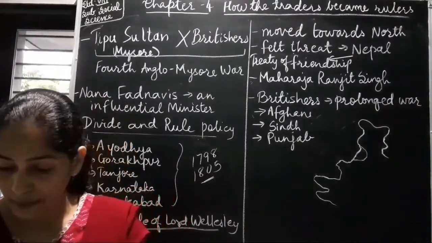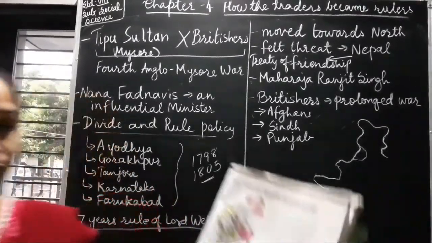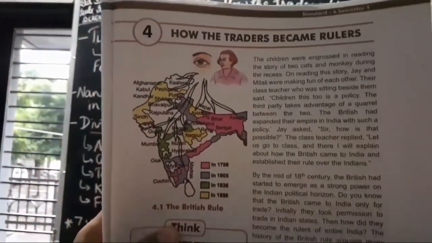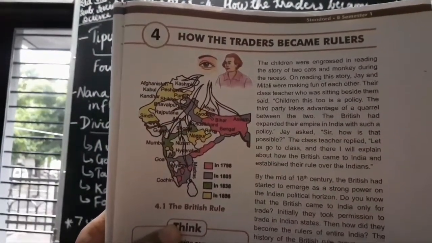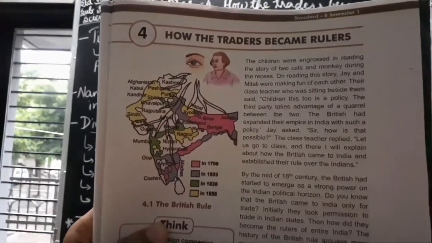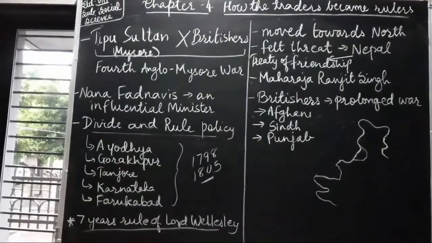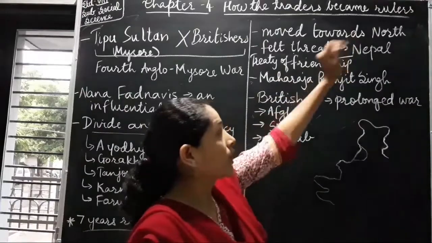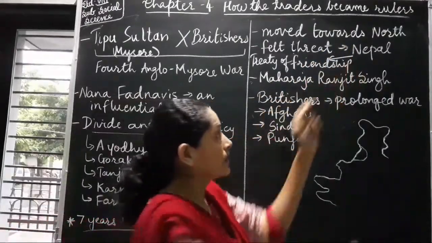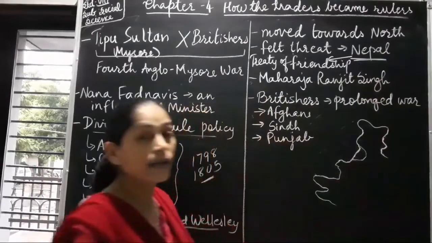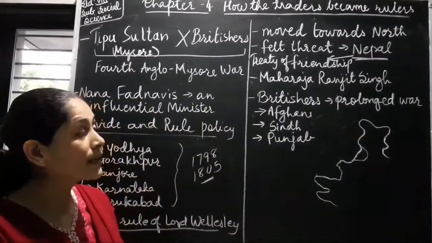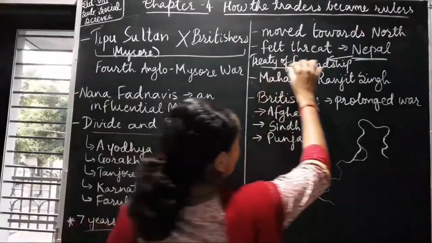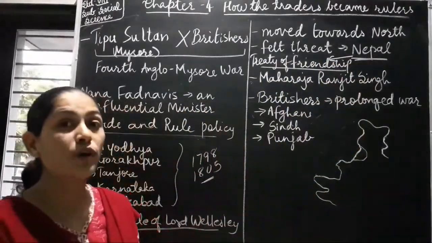Okay, if you see page number 19, 4.1, map of India, the British rule they have shown. Okay, the part which is colored in pink, purple, green and yellow, these all were captured by Britishers gradually. Okay, so major part was conquered by them in South India, and so they moved to north. Now in north, if you see, they had a threat with Nepal. They thought that there is a danger with Nepal, so what they did, they signed a treaty of friendship with them. So they were secured from Nepal now.